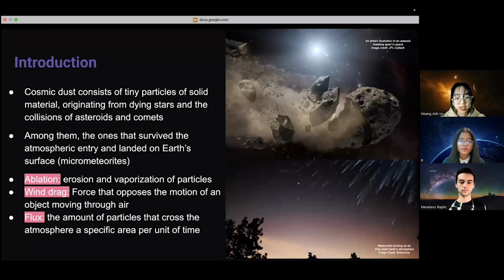So the first one is introduction. Our cosmic dust is made of tiny solid particles drifting through space. Some survive their journey through the atmosphere and land as micrometeorites, while others are destroyed by ablation. This means that they vaporize as friction and wind drag slows them down. As we study these grains, we will often refer to their flux, which is the number of particles passing through a given area each second or year.